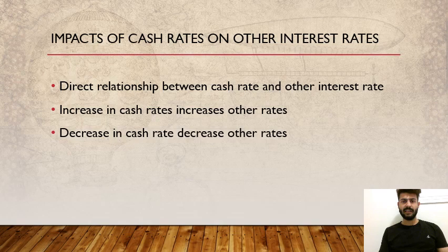Increase in cash rate. When cash rates are increased, the borrowing cost increases for both commercial banks and the general public. Cash rates affect other interest rates directly. When the Reserve Bank of Australia noticed the condition of inflation in the country, it increased the cash rate. Along with the increase in cash rates, other interest rates also become higher. When banks have to pay higher interest on the funds, they will lend funds at additional interest. The interest rates will become higher on an increase in the cash rate.